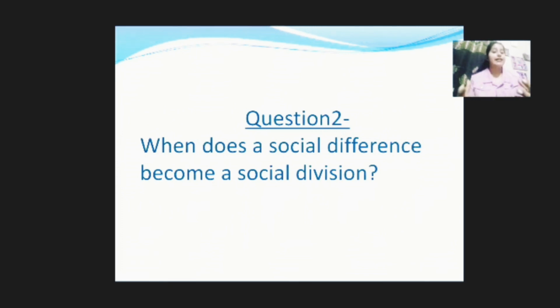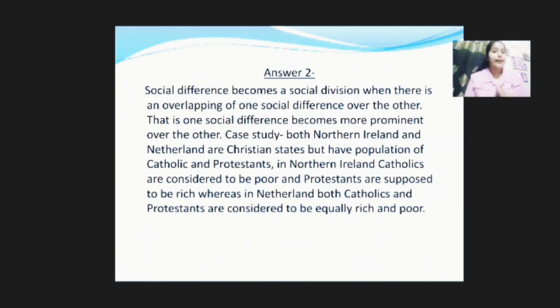Here we can take an example. I am a girl, you are a boy. That is a social difference. Social difference becomes a social division when there is an overlapping of one social difference over another, that is, when one social difference becomes more prominent over the other.